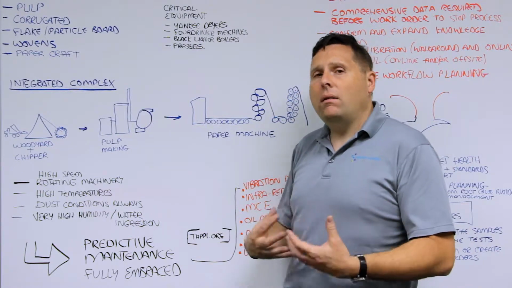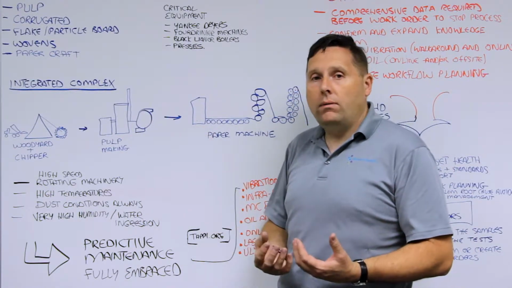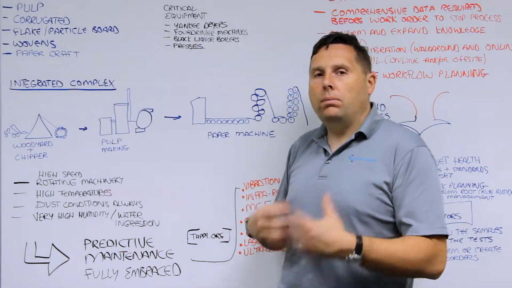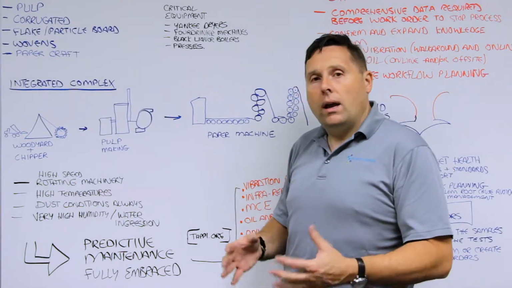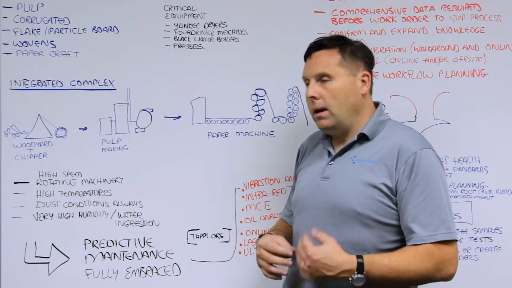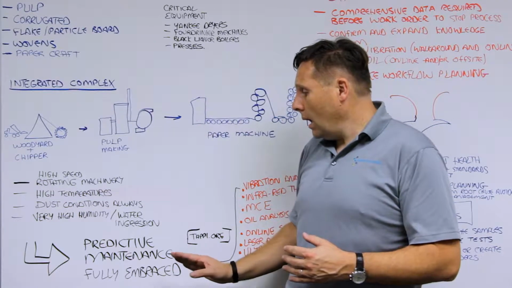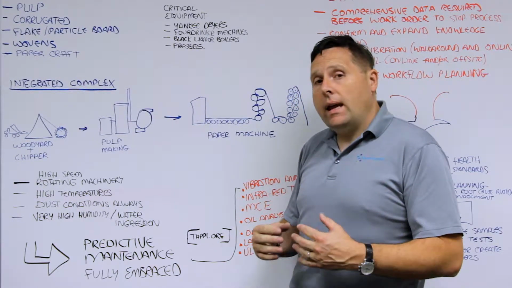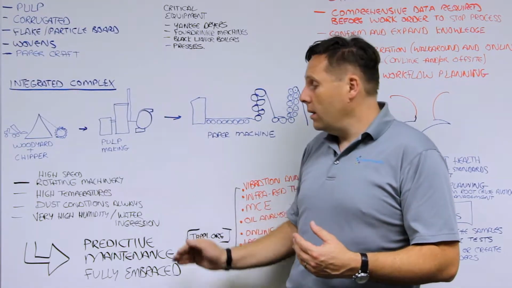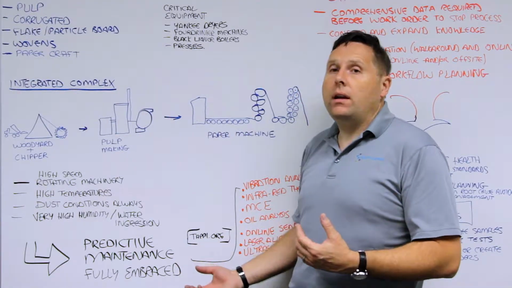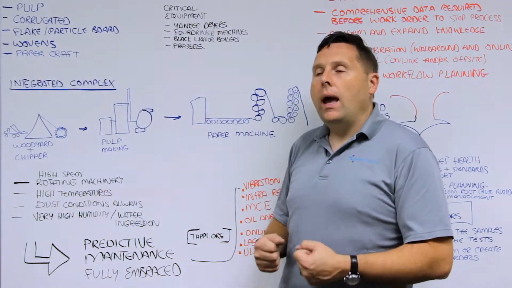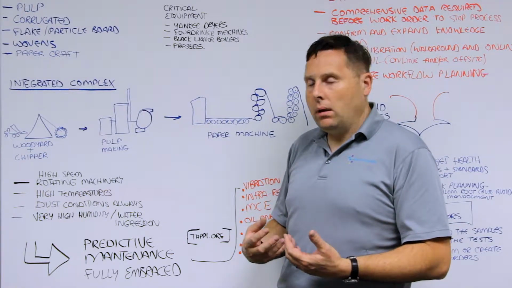And you often have very high humidity, especially at the wet end of the paper mill or on the pulp side, because as you can imagine, you're getting that moisture out before you actually line the pulp. So very high humidity, on the order of maybe above 80% in some sections of the mill. One of the takeaways here is that maintenance managers who take care of these industries have fully embraced predictive maintenance as a critical tool for them to extend the reliability and improve the conditions of the mill and improve their cost savings.